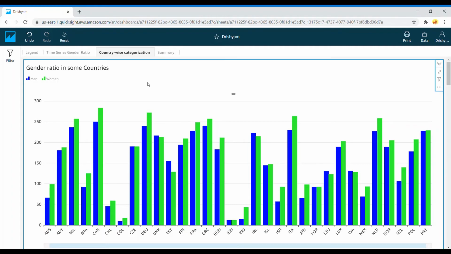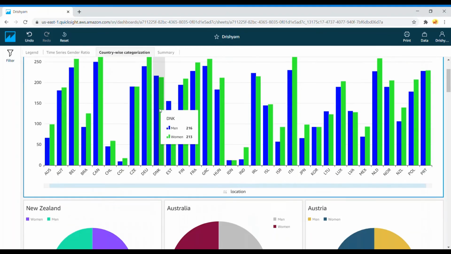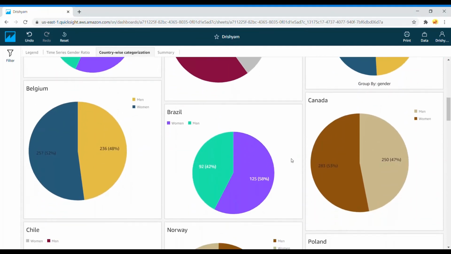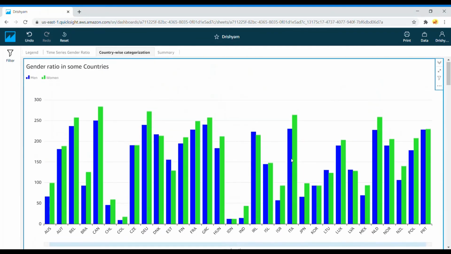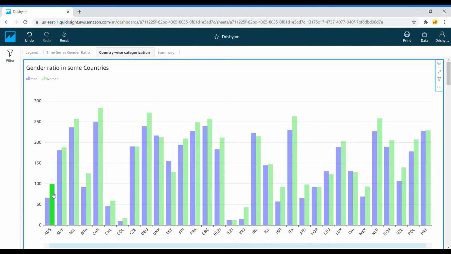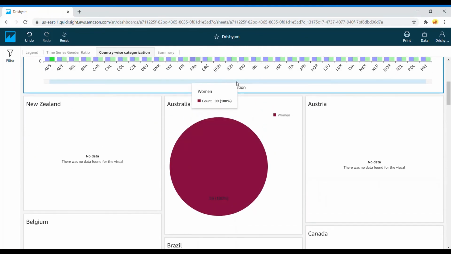The first visualization in this sheet is a bar graph visualization which shows us the value of both the genders for each country. The rest of the sheet is basically pie charts that give us the gender ratio as well as the percentage gender ratio for each country. Now, in the first visualization, if I click on any one gender bar of a country, I can see that I get the pie chart for only that gender.